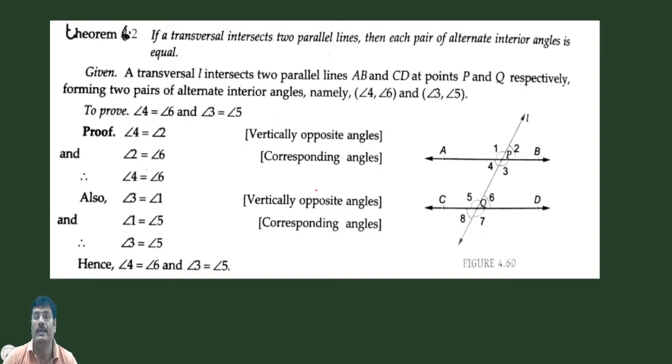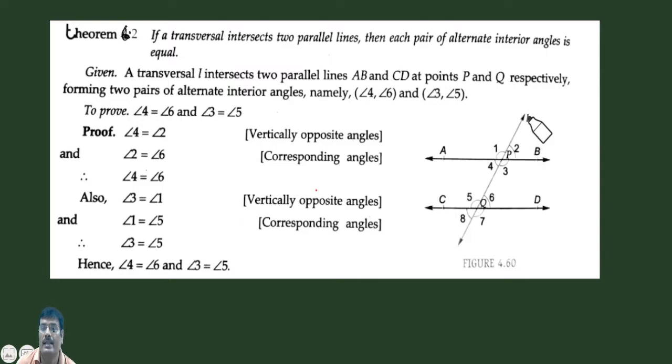Till now, what have we learned? We learned that if two parallel lines are intersected by any transversal, each pair of corresponding angles is equal. So here, what is the theorem? If a transversal intersects two parallel lines, then we have to show that the pair of alternate angles are equal.